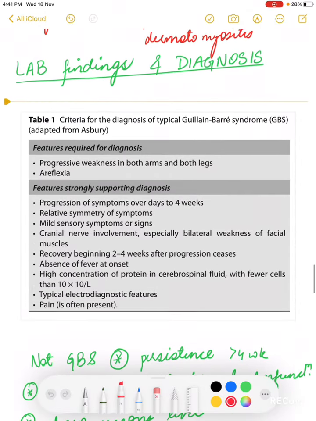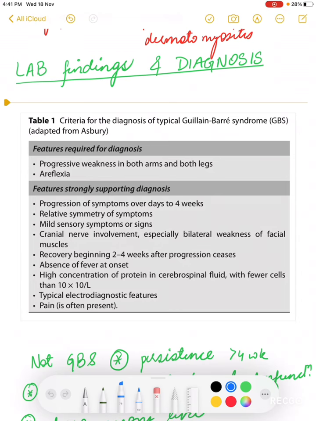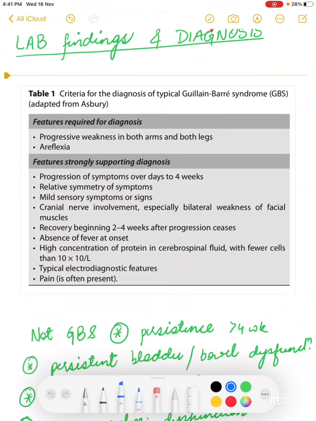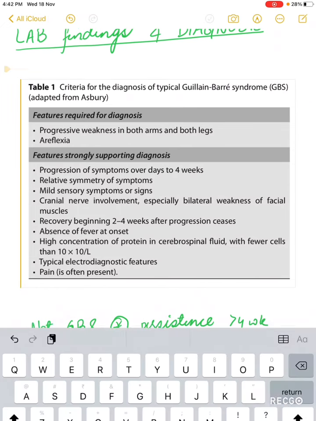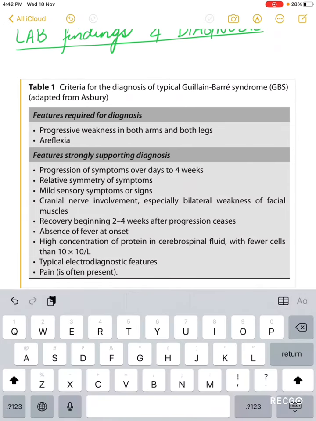So the lab findings and diagnosis in GBS. I talked about Asbury. The Asbury criteria of Guillain-Barré syndrome should be remembered. Now, the features which are required for the diagnosis of GBS are progressive weakness of both the arms and legs along with areflexia.